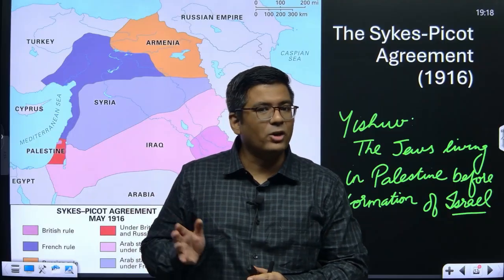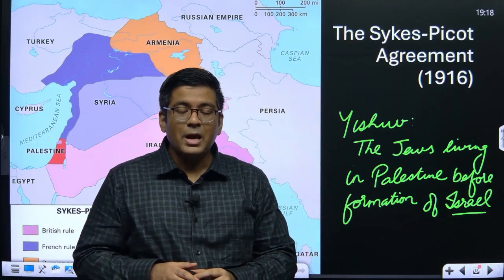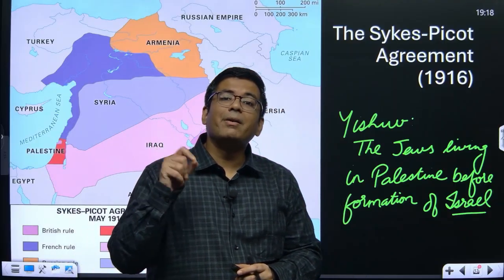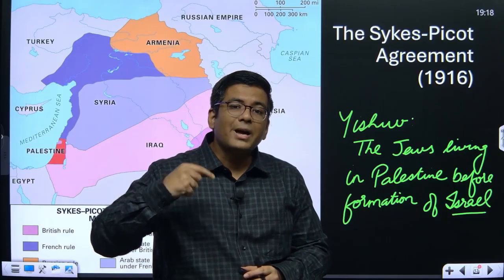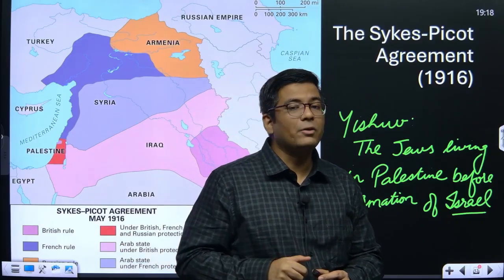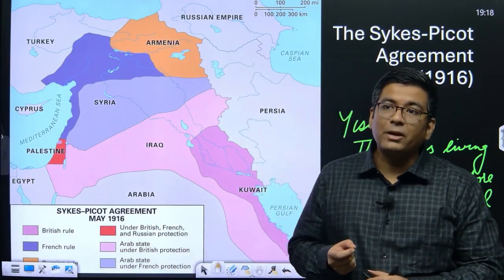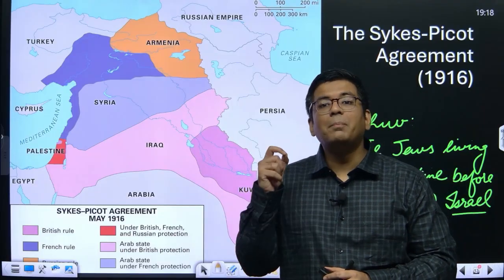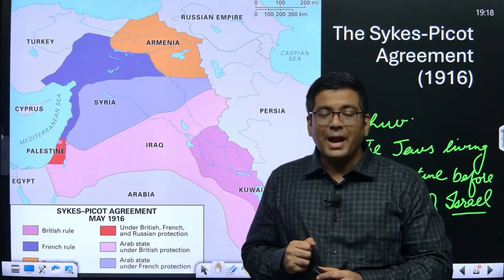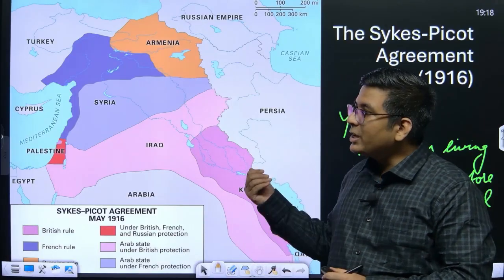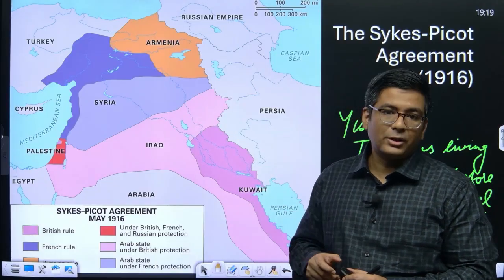According to this agreement, they were more interested in what would happen if the Ottoman Empire fell. If it fell, they wanted to secure the best of the regions for themselves. And subsequently, Russia and Italy also joined this agreement.